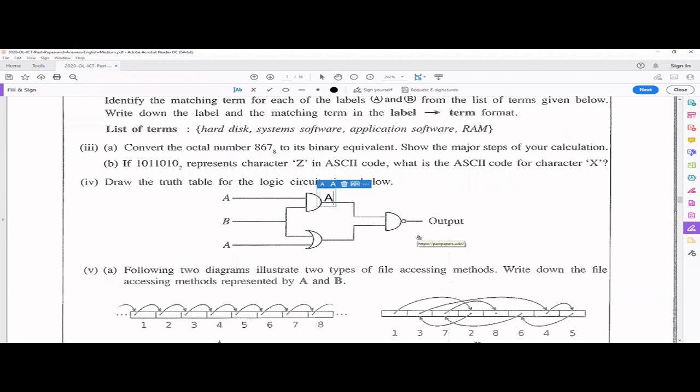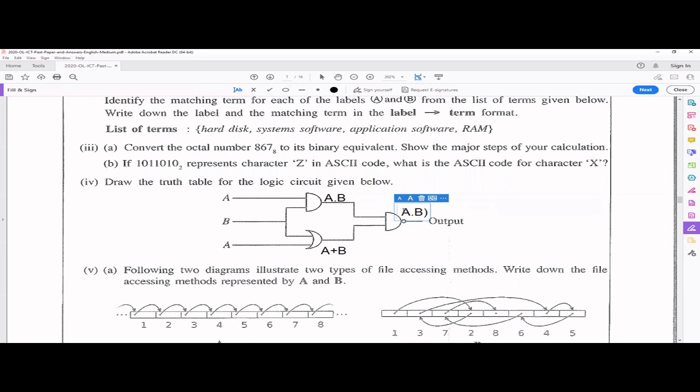So we can put the AND operation here. This is an AND gate. Here it is an OR gate. So you can have this, right? And this is again a NAND gate, okay? So you have to consider that as well.